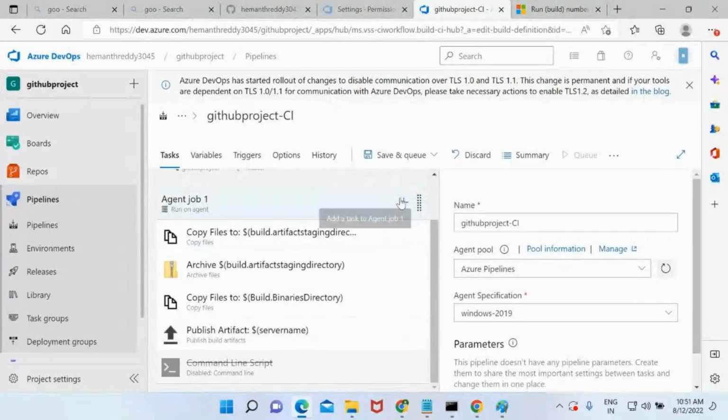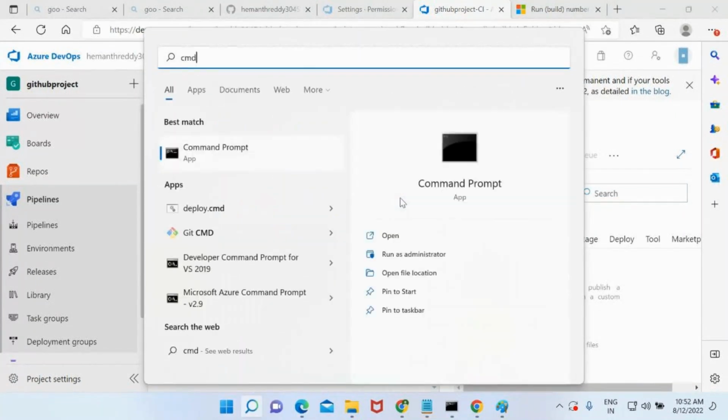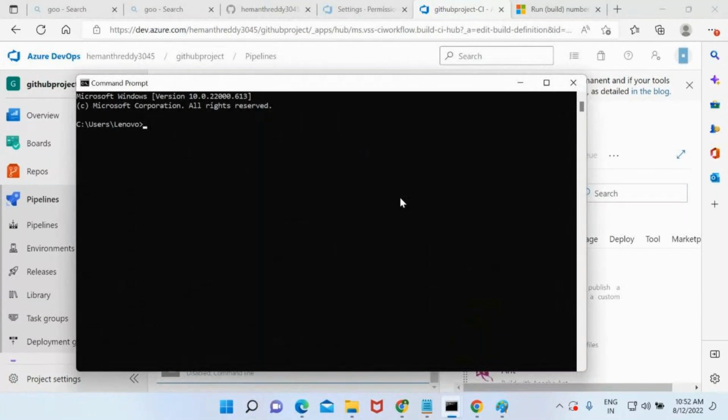Again, I want to add one more task. Each and every time I run the pipeline, it is going to give me one new, fresh VM, and after that it is going to delete it. I want to know the name of that VM. How can you find it? Understood the question? For example, if I take my command line here and run hostname, see what it gives. It gives my host name, the laptop name.